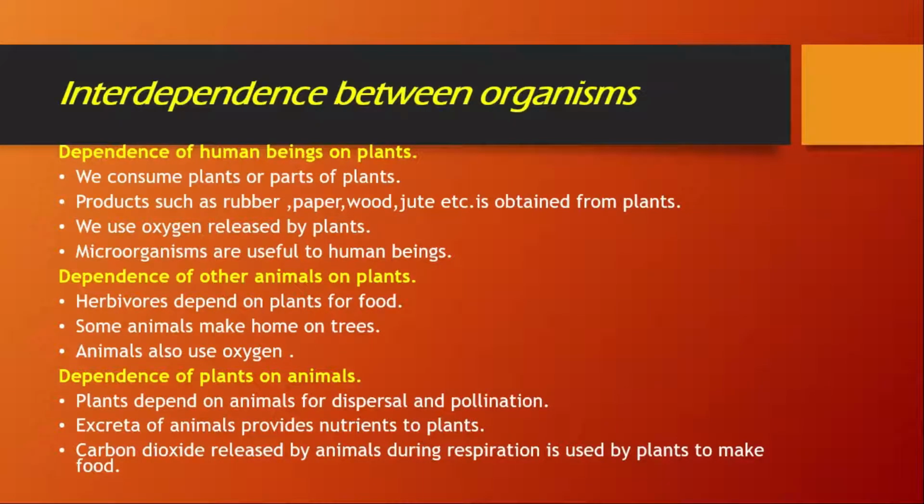For example, the potato is a modified stem, the carrot is a root which we consume, orange is a fruit that we consume, and so on. Besides food, we also get many important things like rubber, paper, wood, and jute from the plants. Another important activity that plants do is photosynthesis, which produces oxygen, which is again used by humans. They need it for respiration.